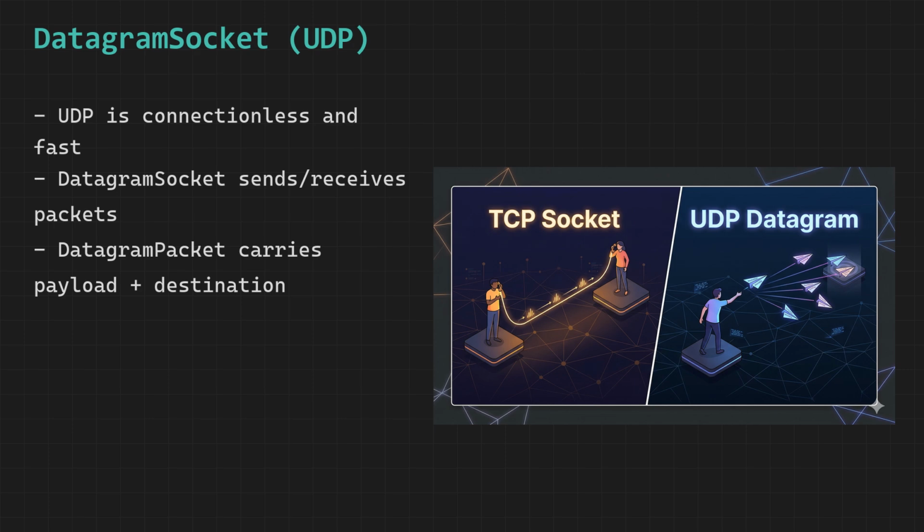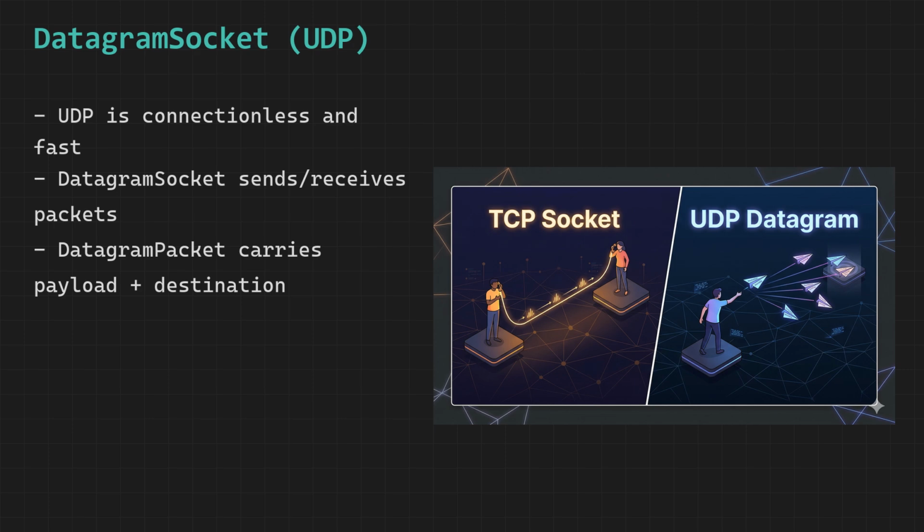With a datagram socket, which is the Java class that implements UDP communication, you do not go through any kind of formal connection establishment process, and you do not need to perform any handshaking or negotiation with the receiving end before you start sending data. The datagram socket is completely connectionless by design, meaning it can send data to any destination at any time without any prior setup or coordination with the recipient whatsoever.